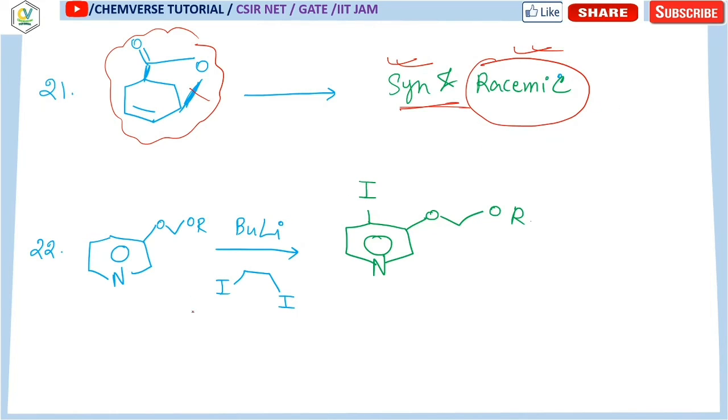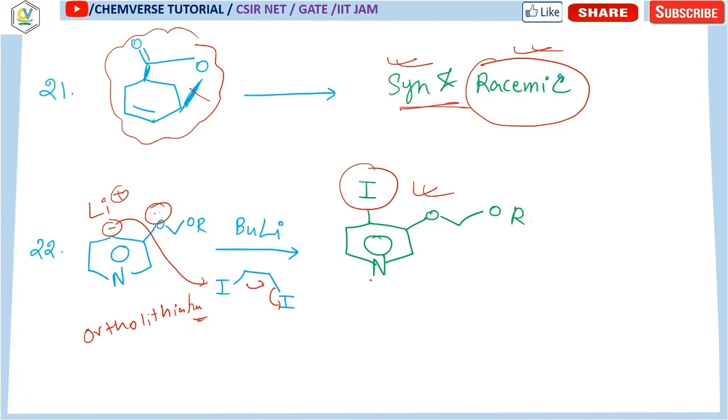Okay. Now the next question was basically a question on ortholithiation, and there will be chelation with the lone pair of the oxygen. So this will form this negative charge, and then this negative charge will attack over here, thereby producing iodine substitution in this position. Okay, and you will find that it is also a repeat question.